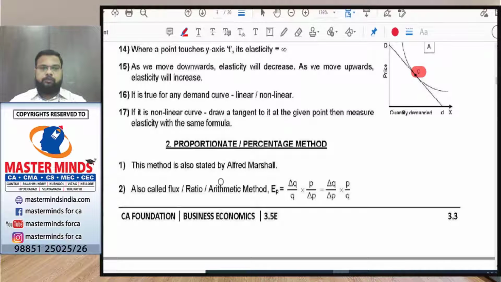Yes. So the percentage method is also called the proportionate method, flux method, ratio method, arithmetic method. This is also given by Alfred Marshall, Nana. So the formula for this method is the formula which we already know, that is dq by dp into p by q. dq by dp into p by q.